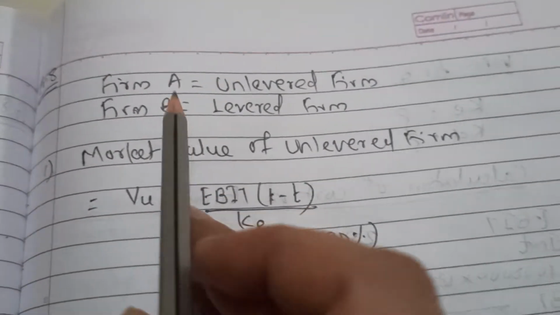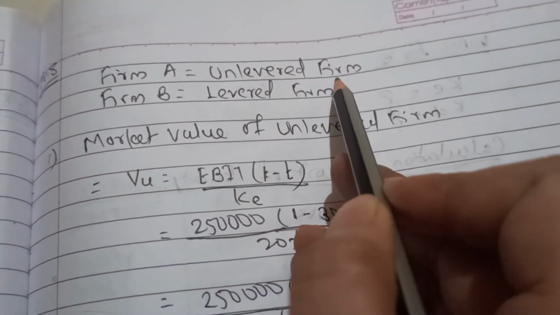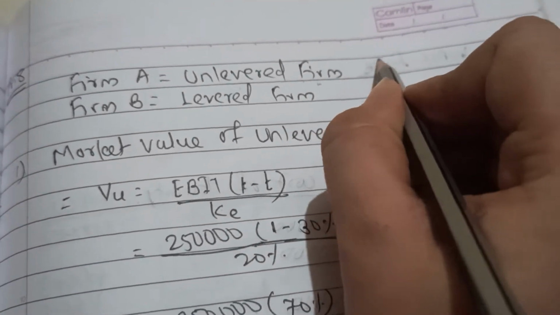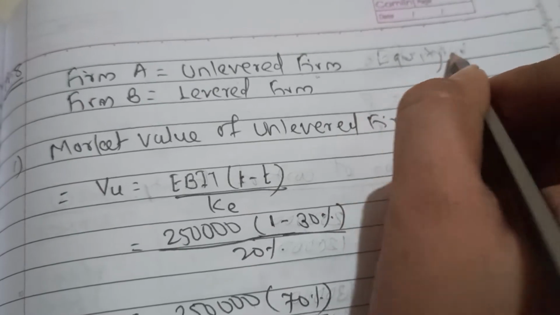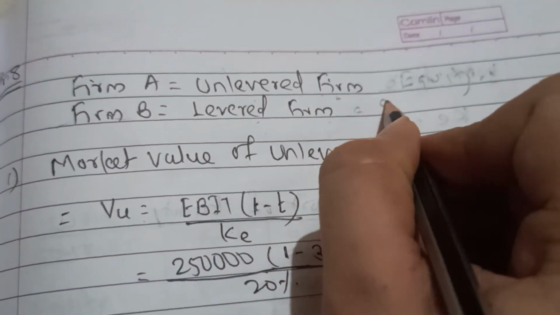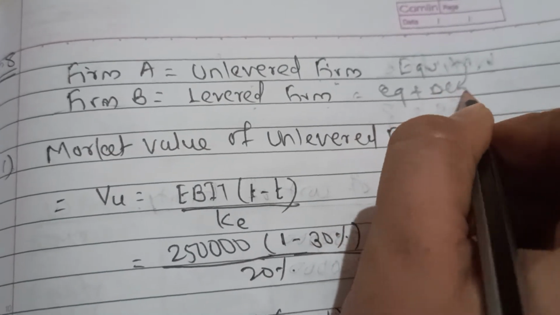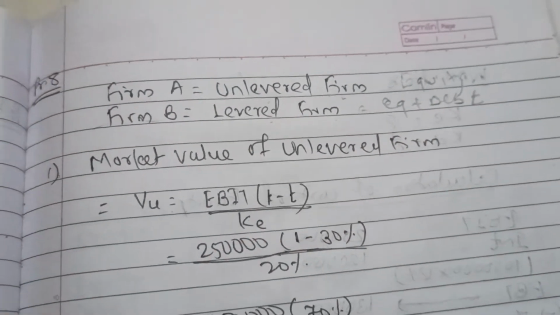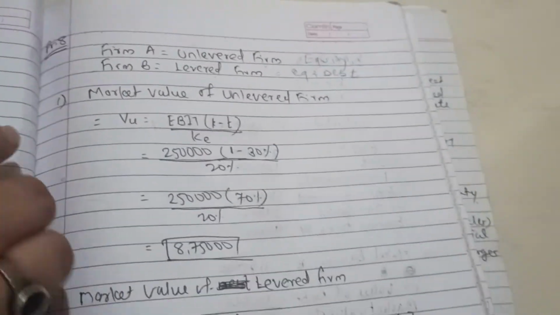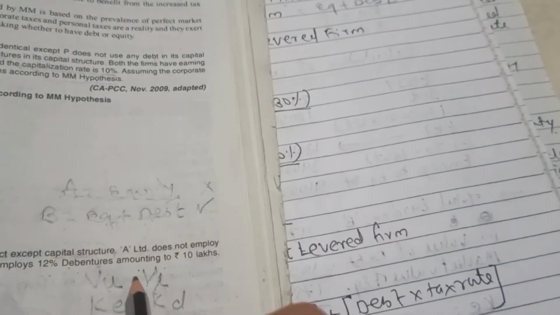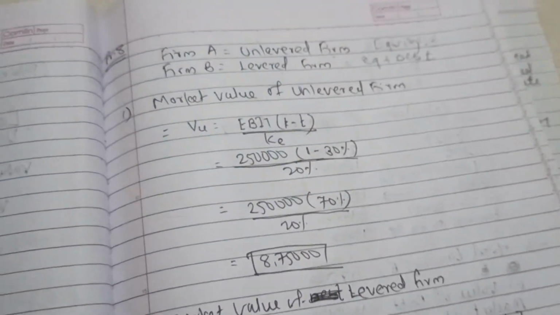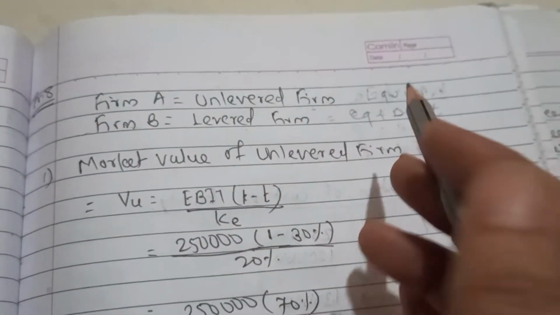Now here you can see our firm A is unlevered firm. Unlevered means it doesn't have debentures, it has only equity in their capital structure. And B is a levered firm, which means they have equity plus debenture in their capital structure. Now as I have already discussed with you, we have to first calculate value of unlevered firm and value of levered firm. So we'll calculate value of levered and unlevered firm.